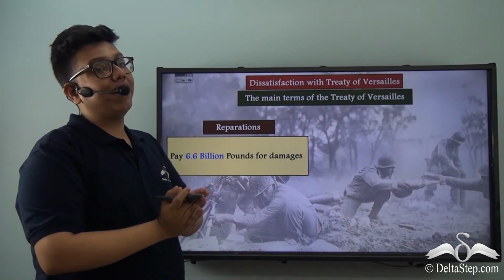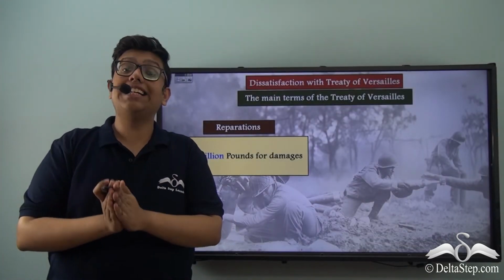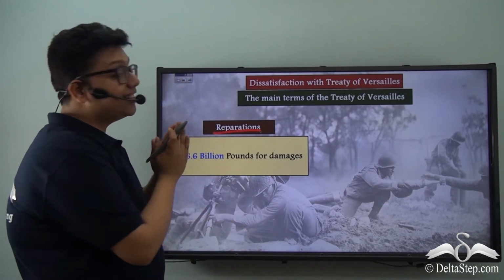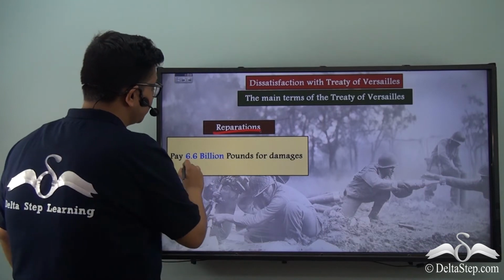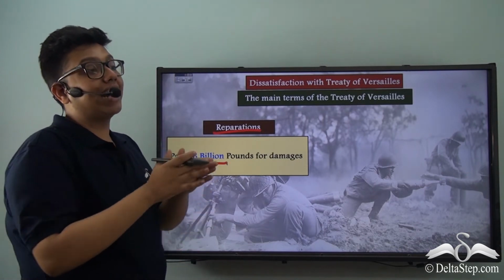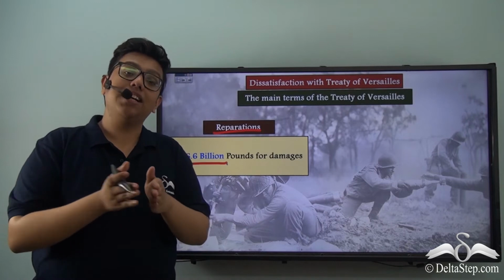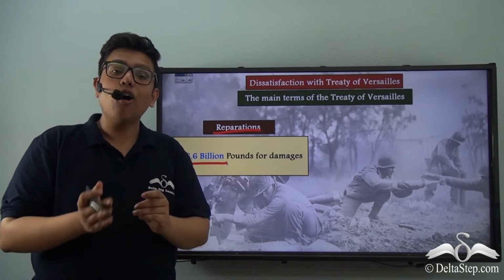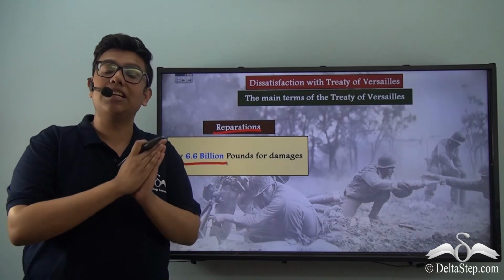Germany also had to face severe reparations, or it had to pay war damages, where it was supposed to pay the insane amount of 6.6 billion pounds as war indemnity, particularly to France. This amount made up 83% of Germany's GDP at this particular time.